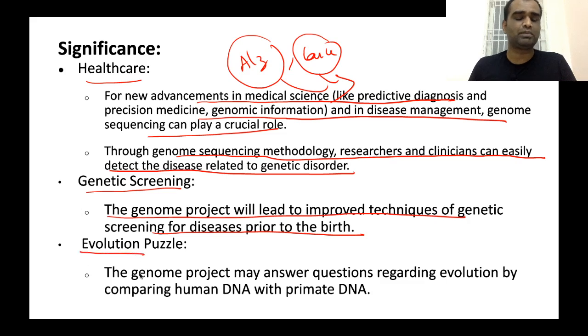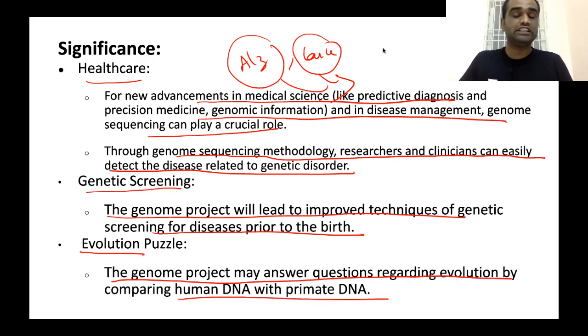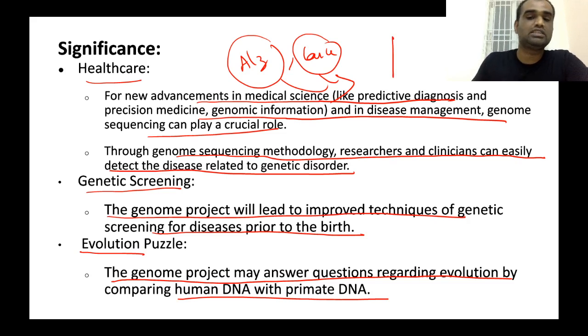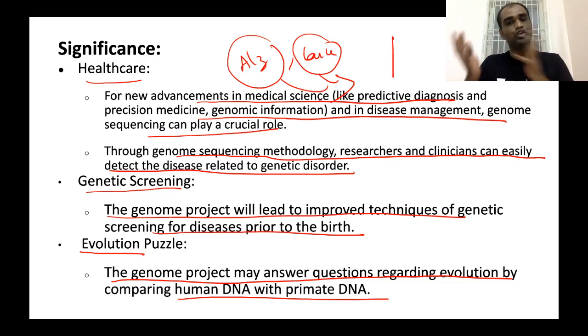Also, evolution. The genome project may answer questions regarding evolution by comparing human DNA with primate DNA. So, by sequencing our genetic material, we can compare our genes with primate DNA, with monkeys as well as chimpanzees, so that we can analyze the evolution of human DNA itself.